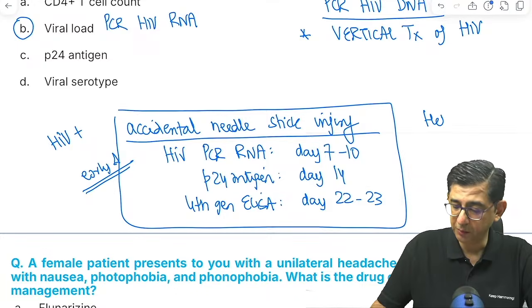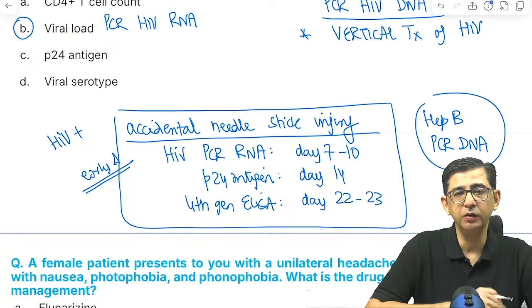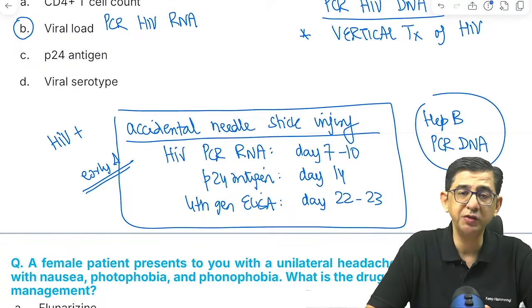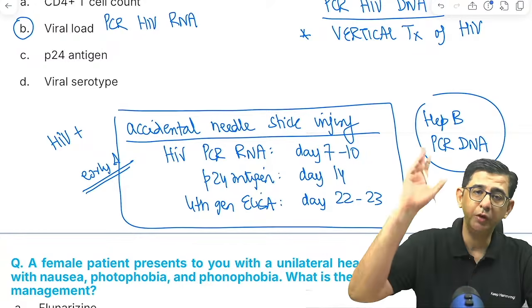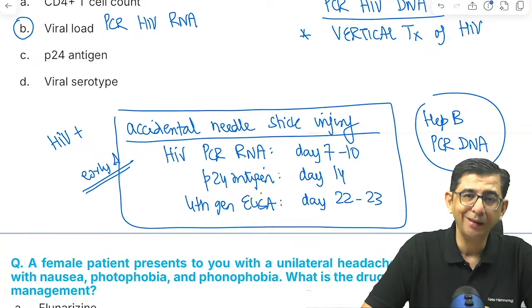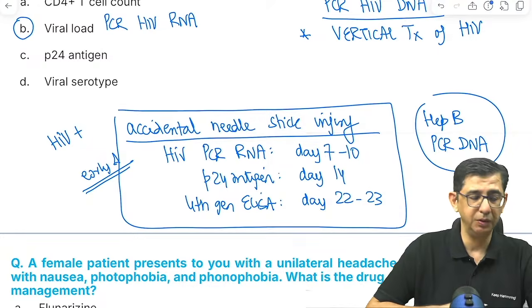If a doctor gets a prick from hepatitis B, I will be doing a hepatitis B PCR DNA, and that would help me determine early detection of the virus, because if it is present in my blood, surface antigen positivity comes after 2 to 3 weeks, and antibody comes even later than that. We will wait for the subsequent ones to come.